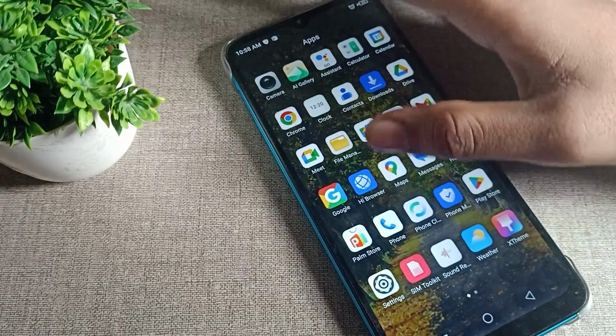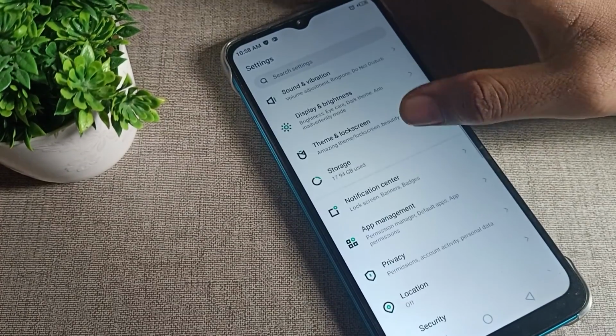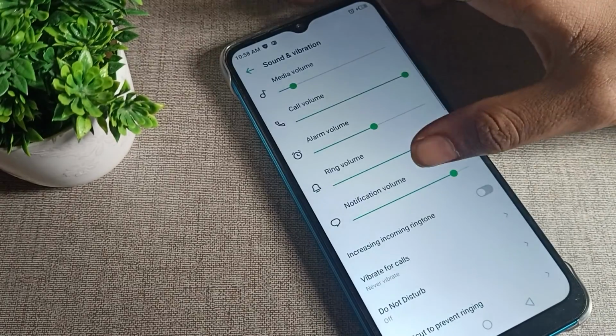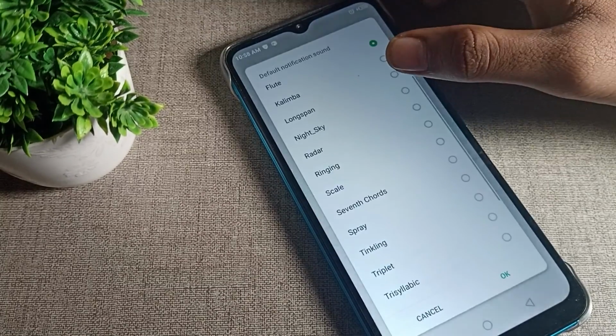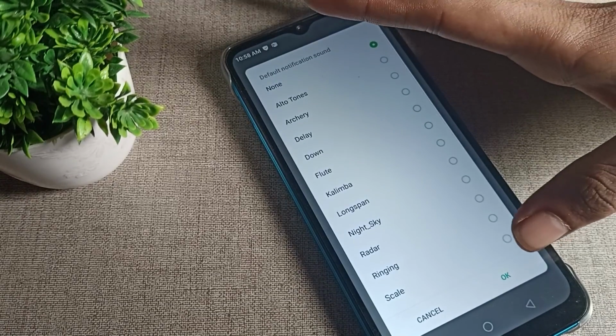First of all, open your phone settings to turn off your notification ringtone. After opening phone settings, scroll down. Friends, you can see this type of setting. Click on phone sound and vibration. Then scroll again. Friends, you can see your notification ringtone sound, tap here. Scroll, click on this None option, and click on this OK option.